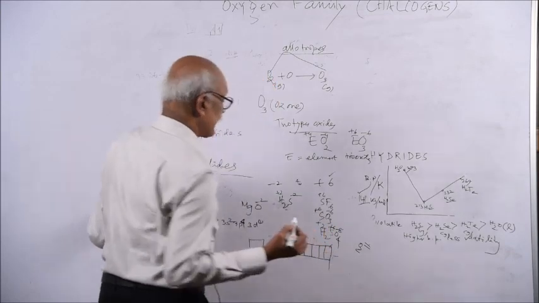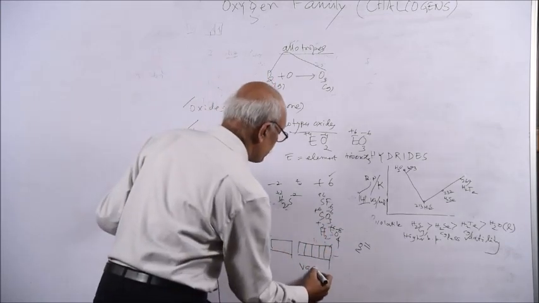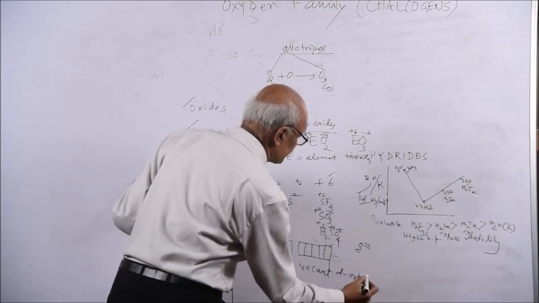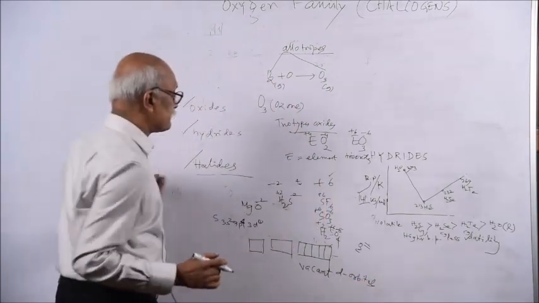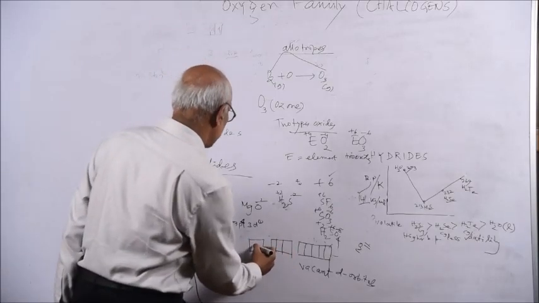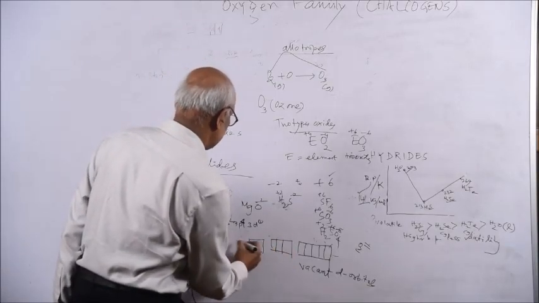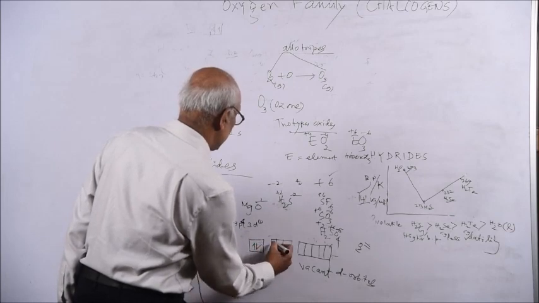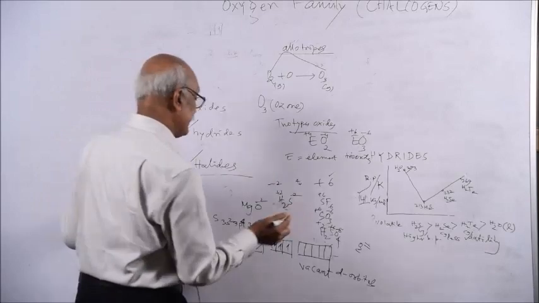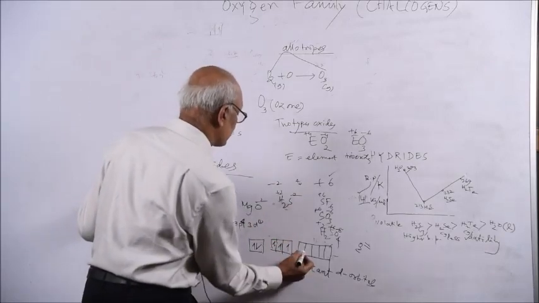So due to these vacant d orbitals, it can expand its valency. There are 5 d orbitals, and all these 5 d orbitals are vacant. Then this is the configuration of S in the ground state, like this, 3s2, 3p4. But if you expand it, suppose this electron jumps to this.